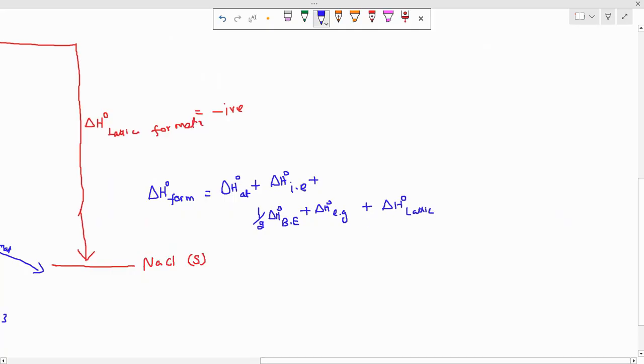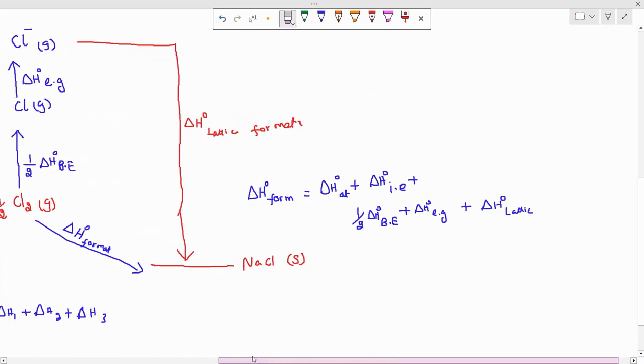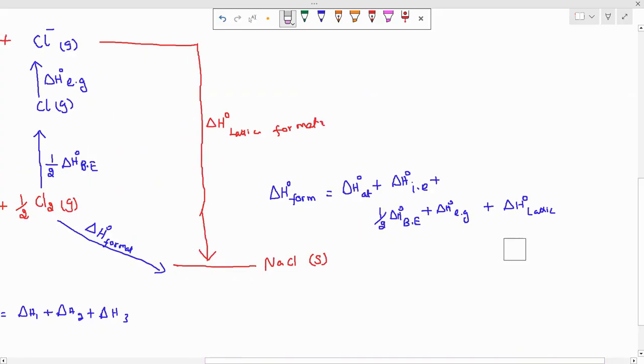So if you are calculating everything here, please don't mention that as a negative, because you may get confused whether we have to substitute the negative lattice enthalpy as positive. No, it's not like that. Whatever the energy change, we have to just add according to Hess law. So if you are having the formation value, atomization value for sodium atom, and ionization enthalpy for sodium atom, and bond enthalpy of chlorine molecule, and then electron gain enthalpy of chlorine, then you can easily find out the delta H lattice energy.